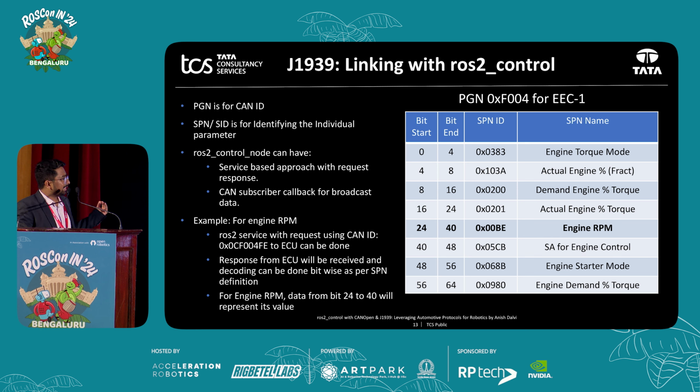You have to take data from bit 24 to 40. You send the request and you get a response from your J1939 device. Once you get the response, you have to decode it based on this 24 to 40. Once you have the RPM value, you just send it to your export state interface. And once it is there, your ROS2 ecosystem gets the feedback with the RPM of the device.